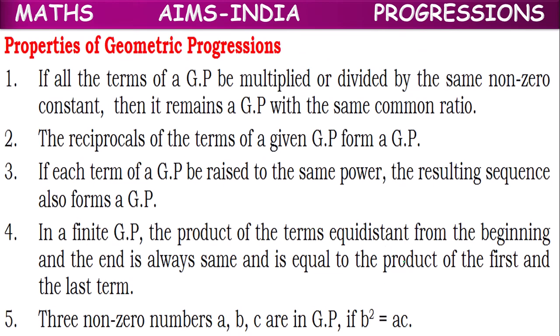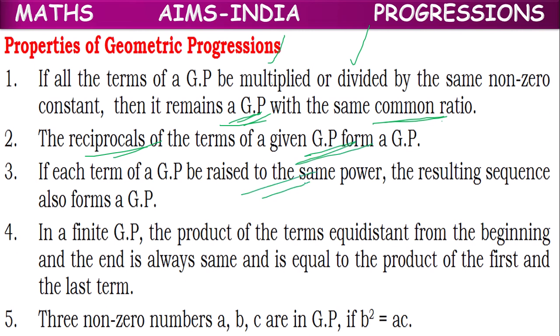Okay, children, these are the properties of geometric progression. If you have a GP, you can multiply all the terms by the same number or divide all the terms by the same number, and the resulting sequence will also be a GP with the same common ratio. If you take reciprocals, the resulting sequence will also be a GP.